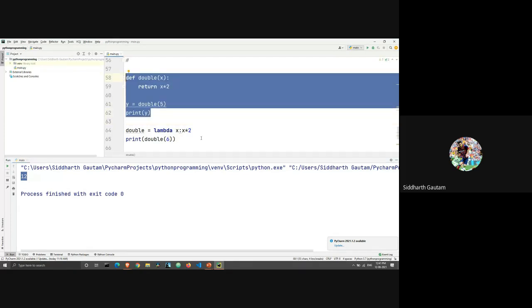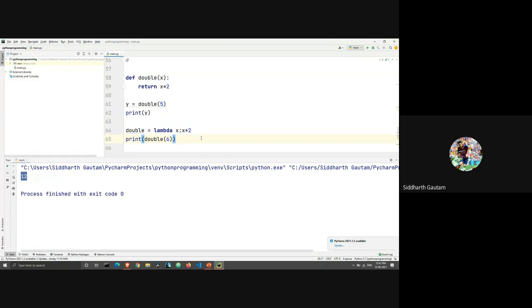You have to understand how the lambda function equates with a normal function. Here I have double, which is the variable, and here I have double, which is the name of the function. When you're using the lambda function, the thing which comes before the equal to sign is the name of a function.